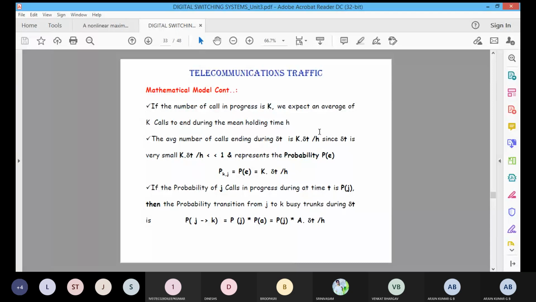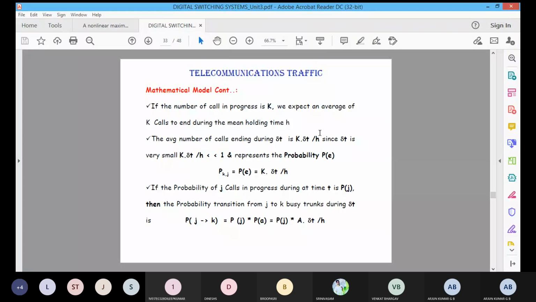It means that initially it is in K state, that will come back to J state, a decrease. Then what is the probability of that transition? That is equal to P K J, which is equal to P of E. P of E is one termination or one ending call, with a probability P of E equal to K into delta T by H.